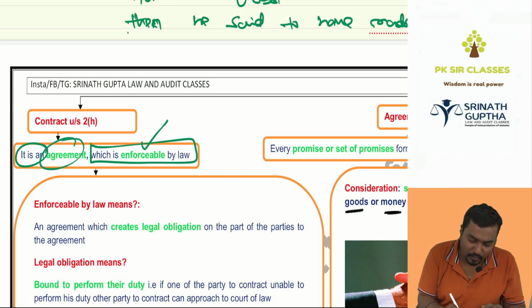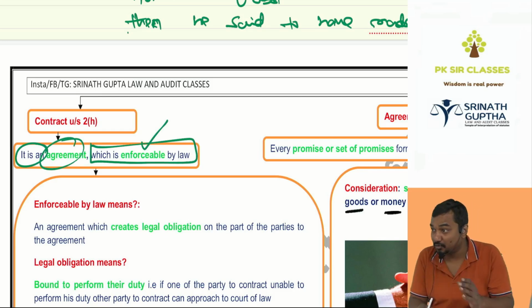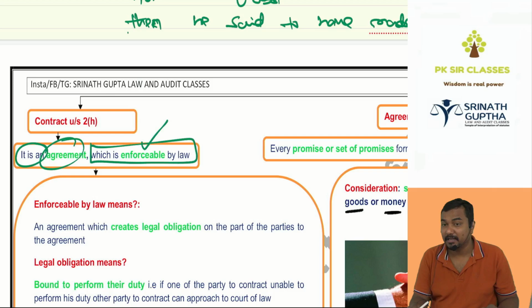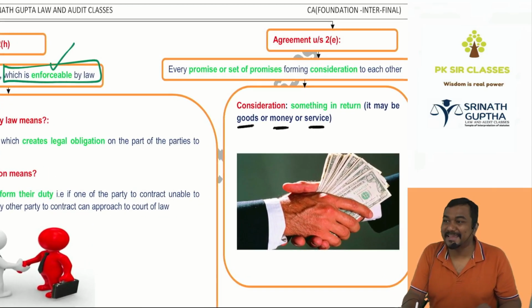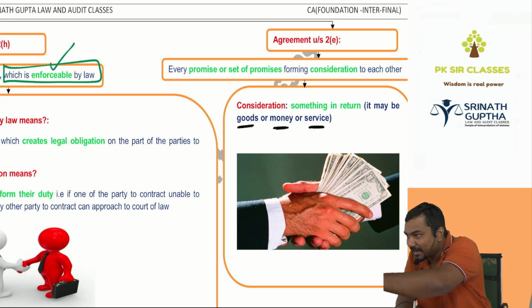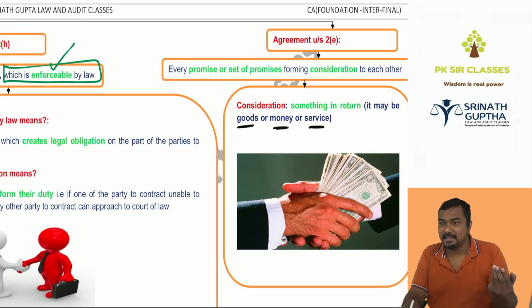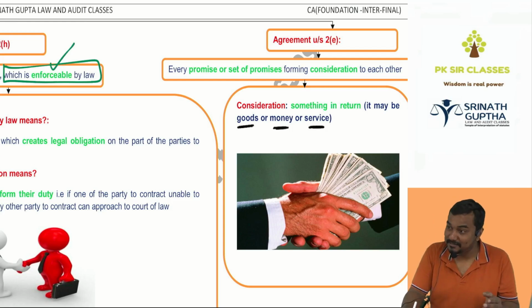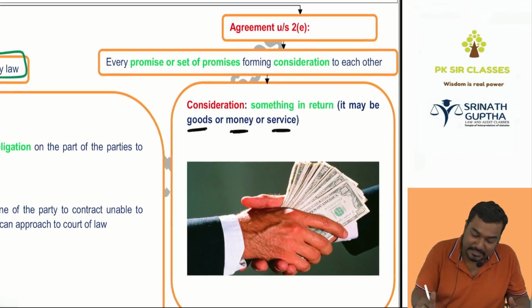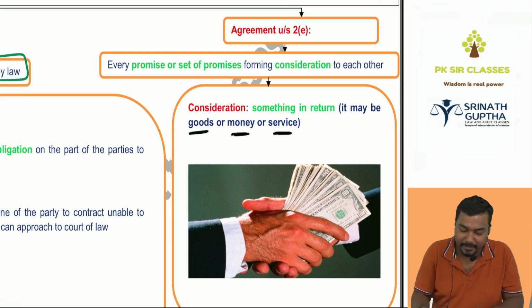Here I don't know one word, agreement. I am asking 2H, can you please explain what is agreement? 2H said, sorry sir, I have one friend. My friend's name is 2E. Go to 2E and ask him, he will explain. I went to 2E. I'm asking, hi 2E, can you please explain what is an agreement? Because your friend 2H sent me here. 2E said, I will explain.